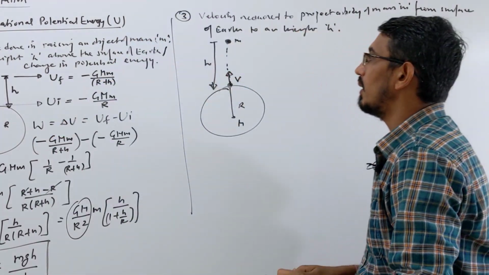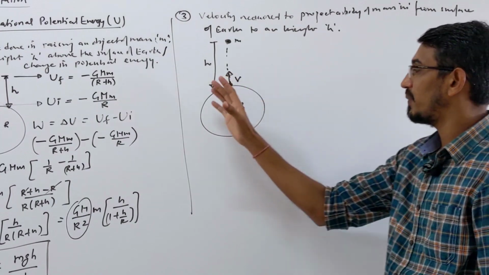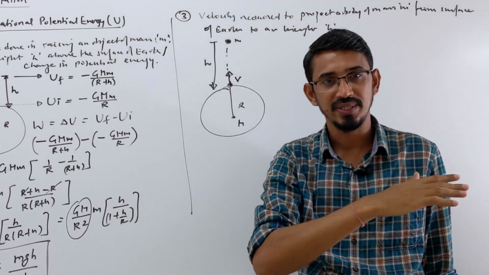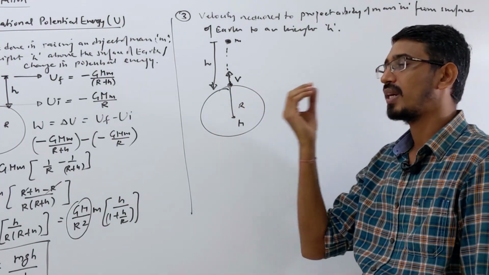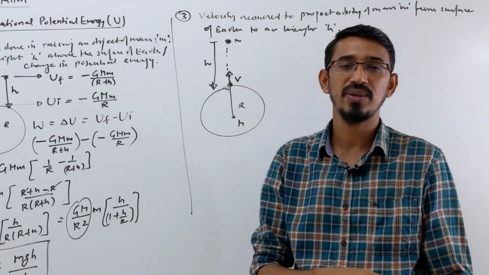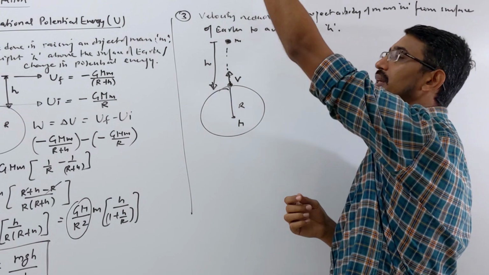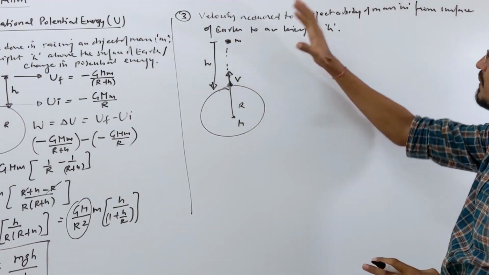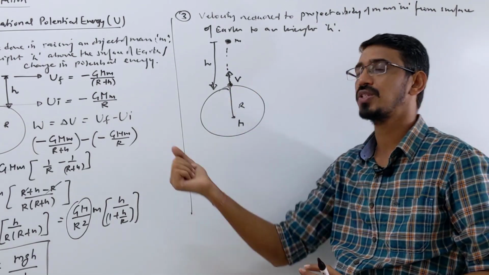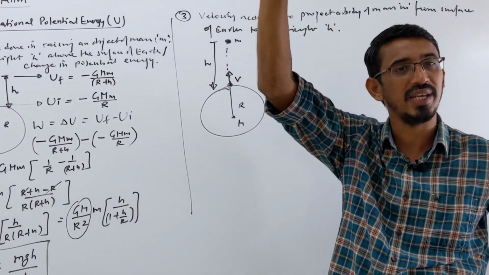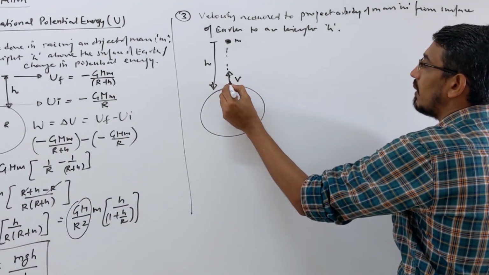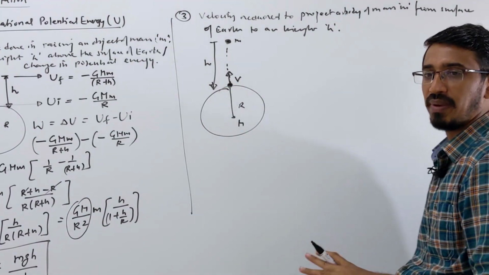Yes. Okay, be careful, if you throw at very high velocity, then it will escape. This topic we will learn in escape velocity. Right now we are talking about throwing at some limited velocity, less than escape velocity, so that this object goes to some height, then falls back, right? So they are asking at what velocity we should throw this object from surface of earth so that it can achieve a height of h. Clear? Let's calculate. So here we try the energy conservation principle, mechanical energy.